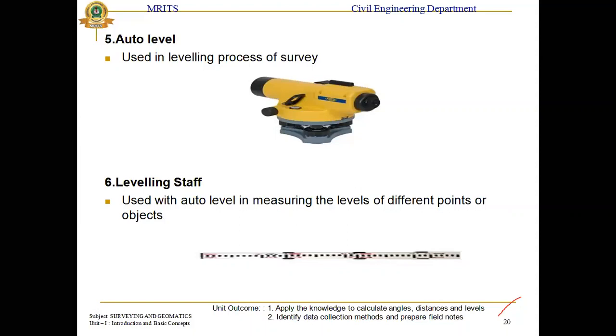For example, first of all your tripod will be set up, and it will be used for different areas. For example, if you take building height measurements, leveling will be required. The leveling staff will be used for different areas. Here, as already discussed, there will be blue, white and black marks. It will be used for different processes, like 0.005 mm.